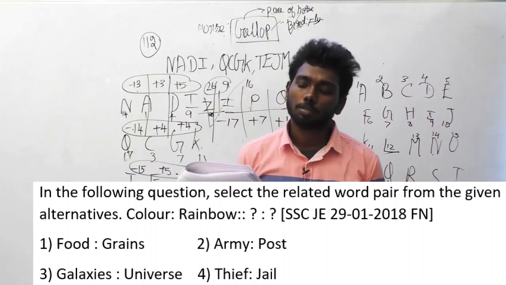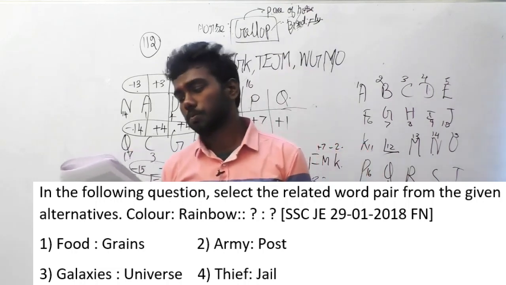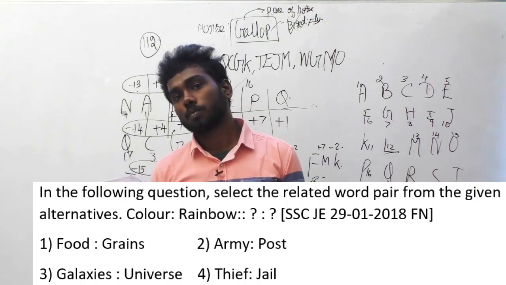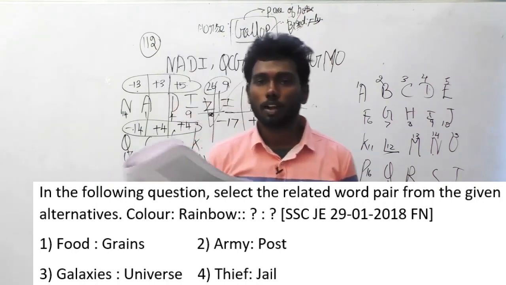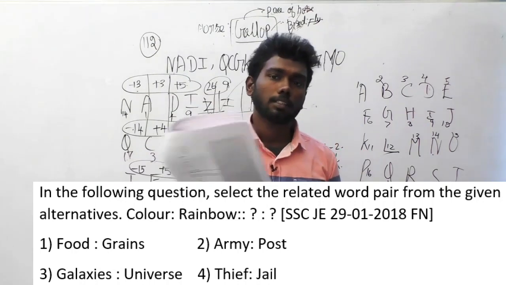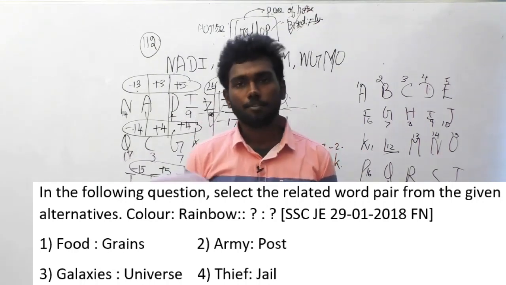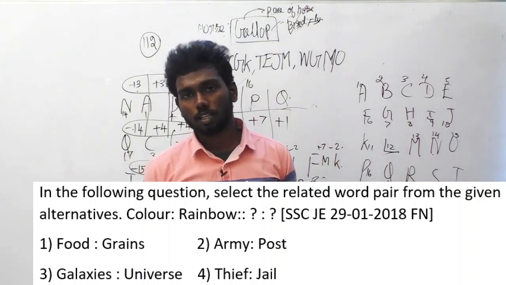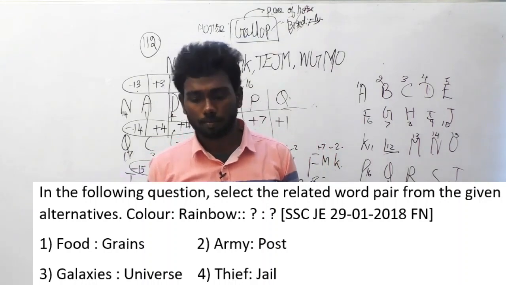If you look at the options carefully, what is color is to rainbow? Actually, color is to rainbow means a rainbow has different colors. In the same way, the universe has galaxies. So that's the logic. So the answer is option 3.